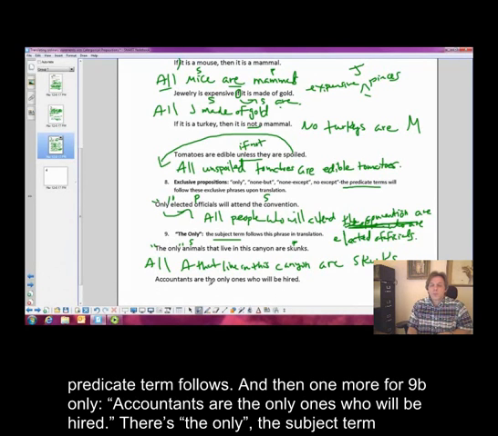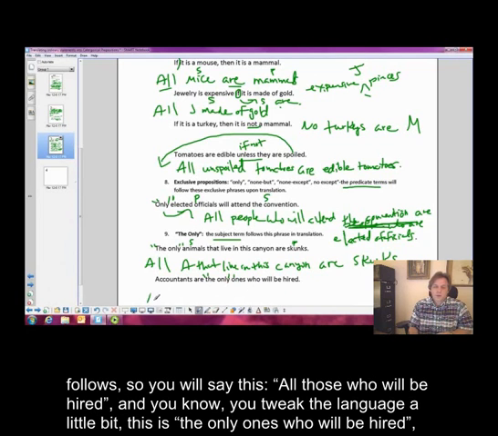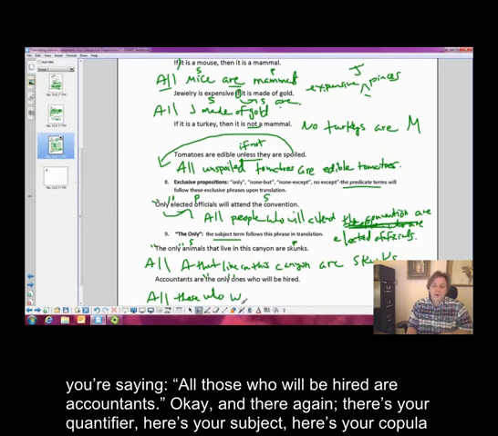Okay? And then one more for 9, the only. Accountants are the only ones who will be hired. Okay? There's the only. The subject term follows. So you will say this. All those who will be hired. And you know, you tweak the language a little bit. This says the only ones who will be hired. Okay, let me erase that.